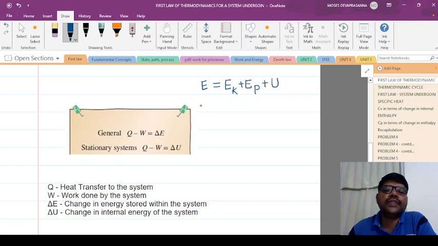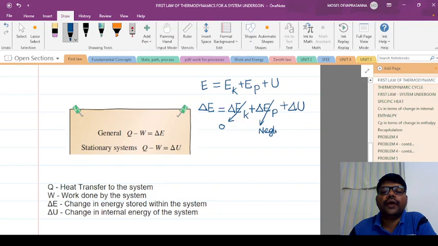So therefore, the change in energy of the system, delta E, can be written as change in kinetic energy of the system, change in potential energy, and change in internal energy. For a closed system, the change in kinetic energy is equal to 0 and the change in potential energy is negligible.